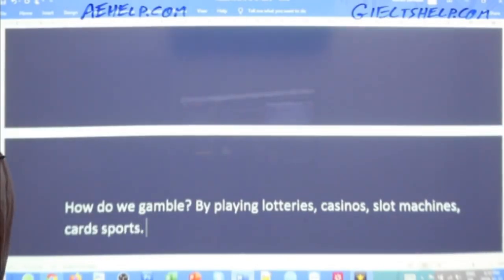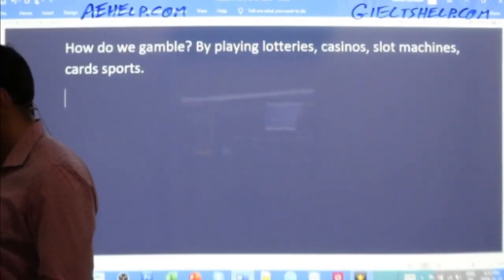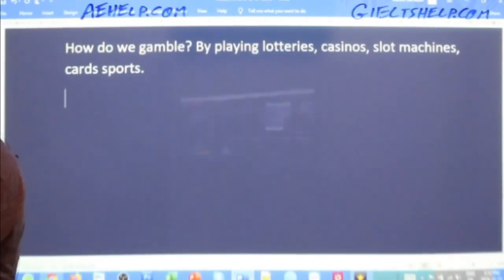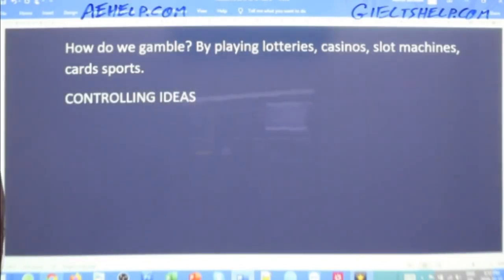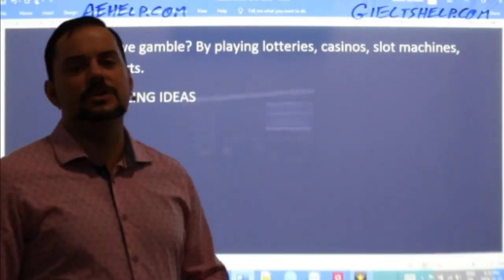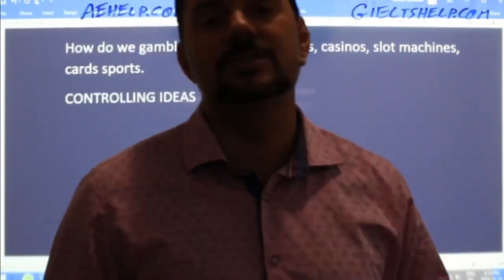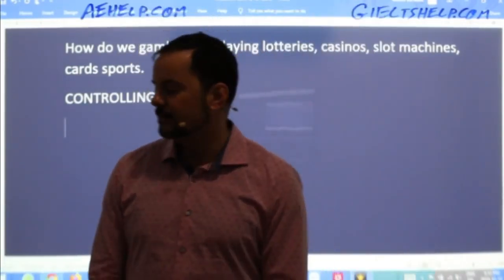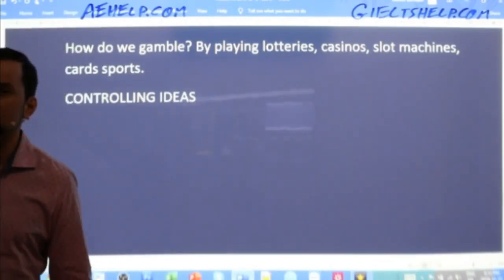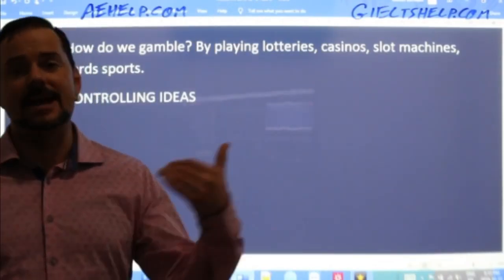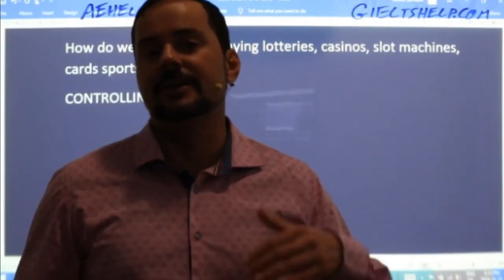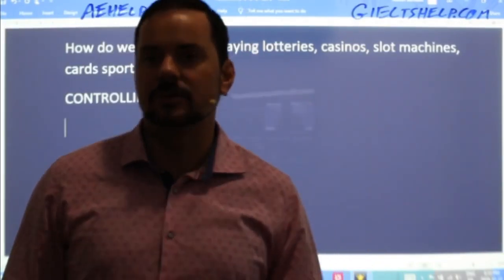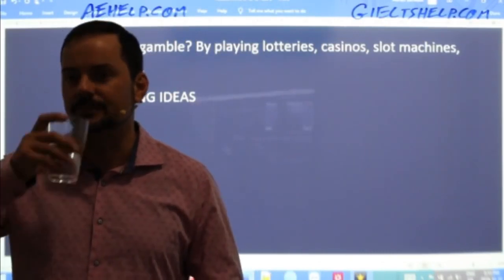All right, so far so good. We kind of blasted through the topic there. Now we need the controlling ideas. Okay. So what's the controlling idea? So I've realized what gambling is, why people do it, how people do it. Now I need to figure out the exact details of this question, because to get a high band score on the IELTS, you have to have a very precise answer. Okay, you have to have a very exact answer.